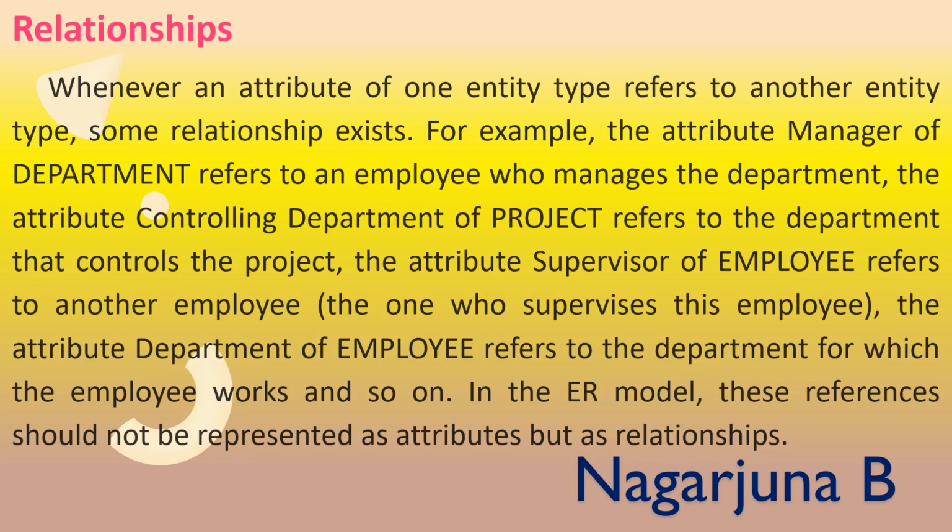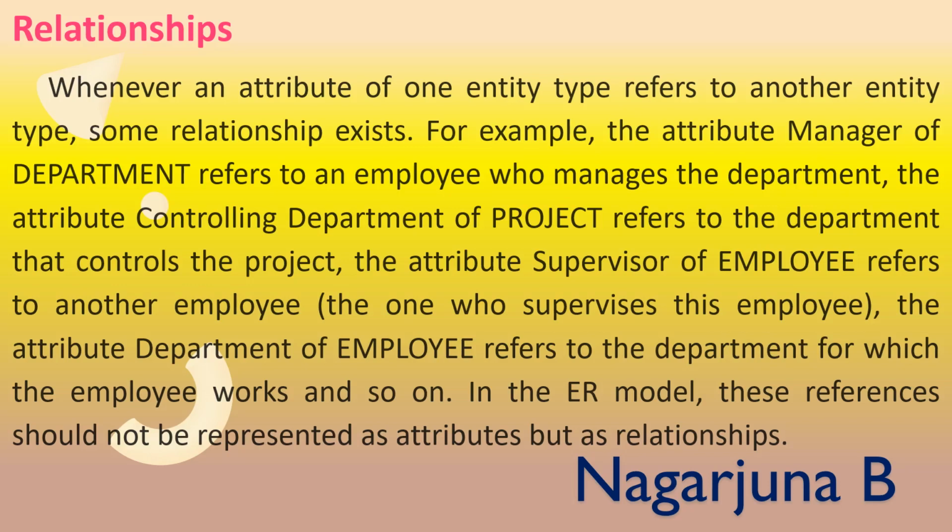And when representing these kinds of references in an ER model, they should not be represented as attributes but as relationships. That means DNO or department which is present in employee entity should not be considered as an attribute. It should be represented as a relationship.